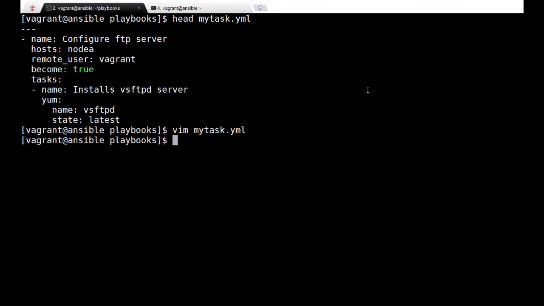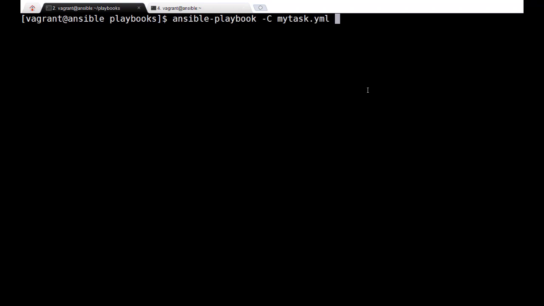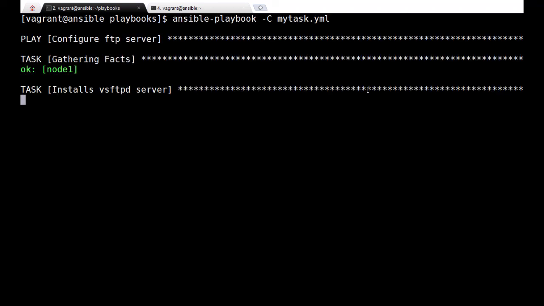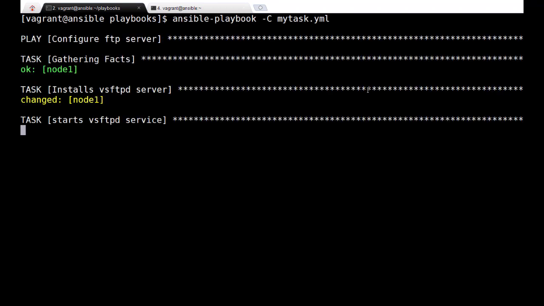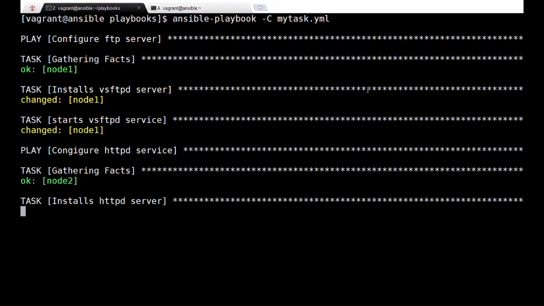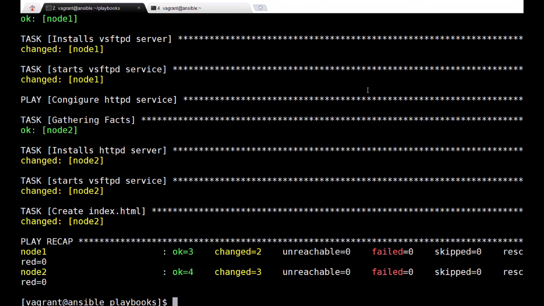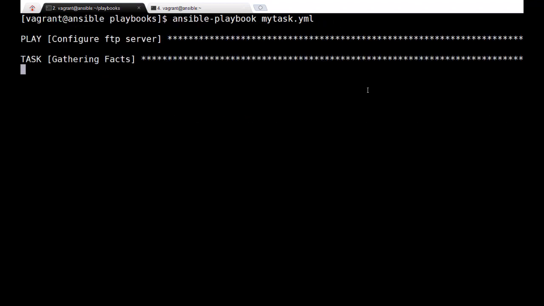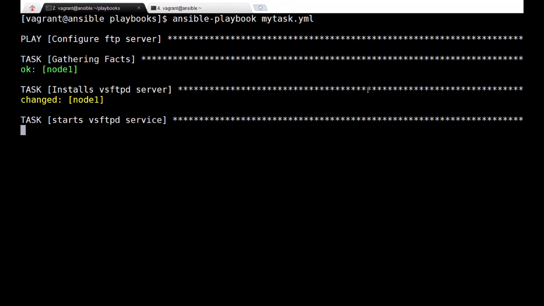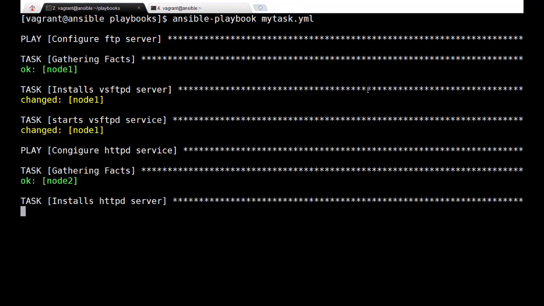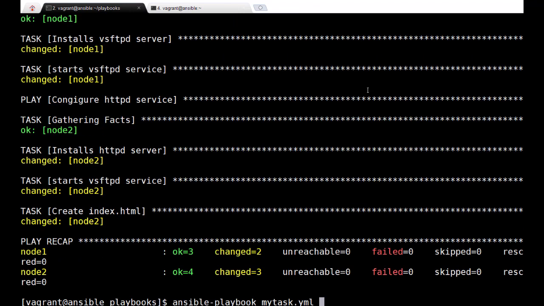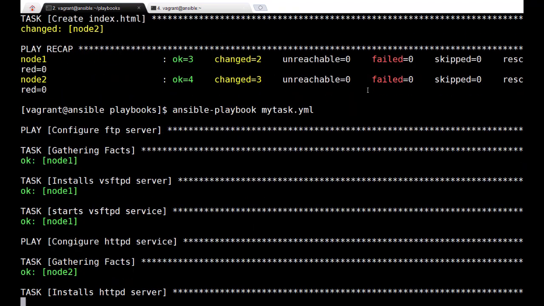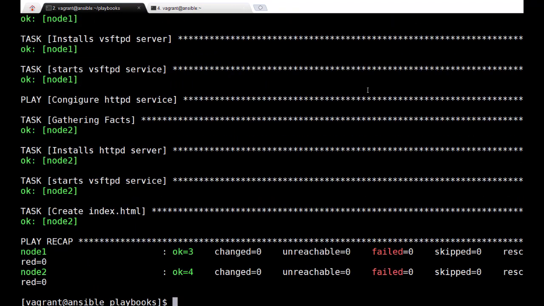ansible-playbook -C mytask.yaml. Package download from the repository takes a bit of time. Output failed equals 0 means no error in the playbook. Try once more without capital -C: ansible-playbook mytask.yaml. It appears all is well. Yellow colored output indicates a change has just taken place. If we run the command a second time, no yellow in the output. This indicates no change has taken place this time as the tasks were applied in the previous run.